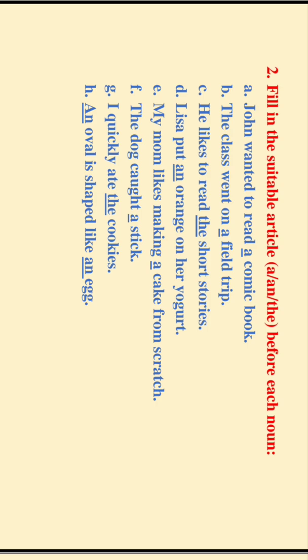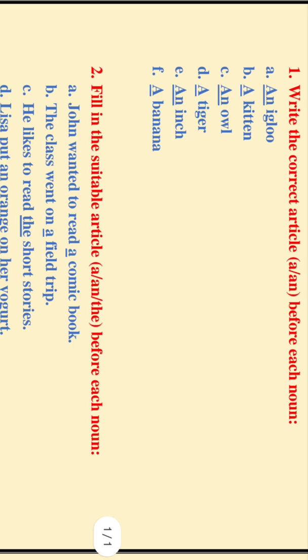And last we have, an oval is shaped like an egg. So oval and egg begin with a vowel sound. So that is why we have used article an before them. Okay, so these were your exercises based on your English grammar topic, articles.